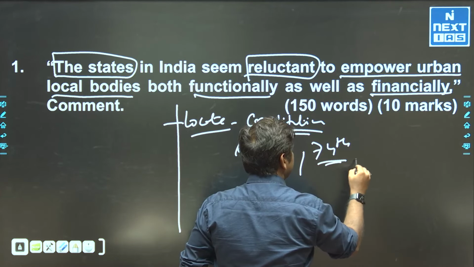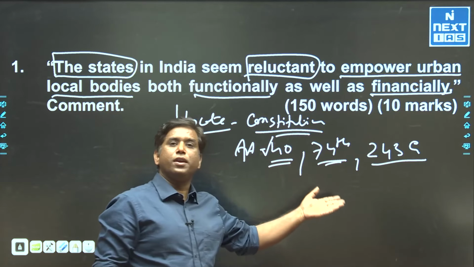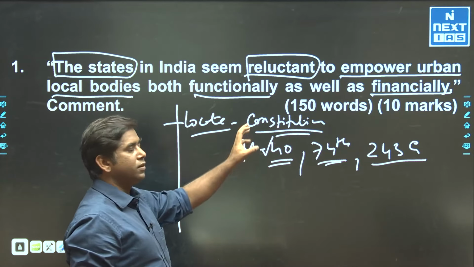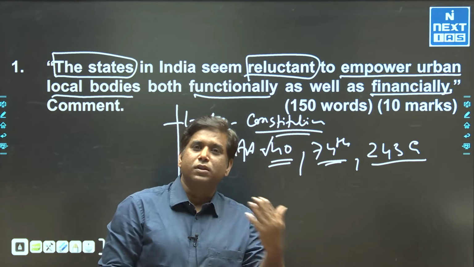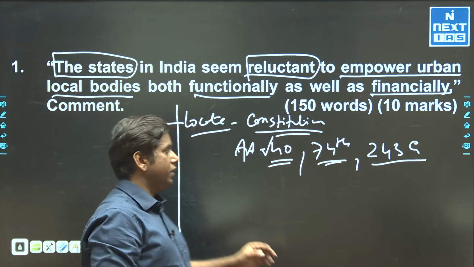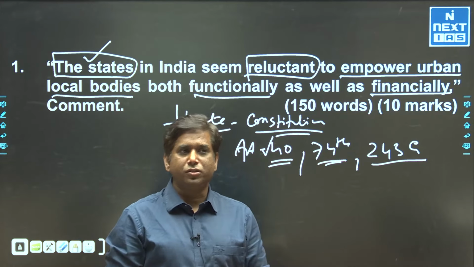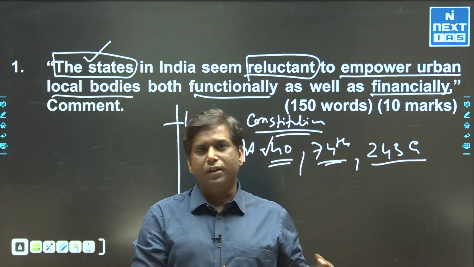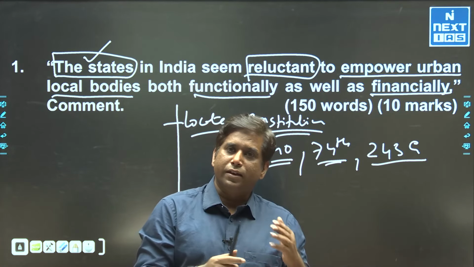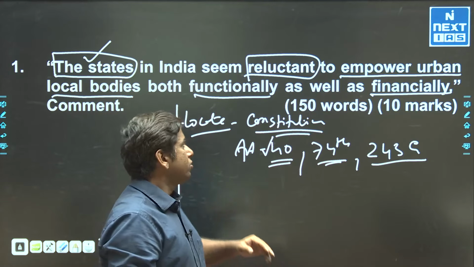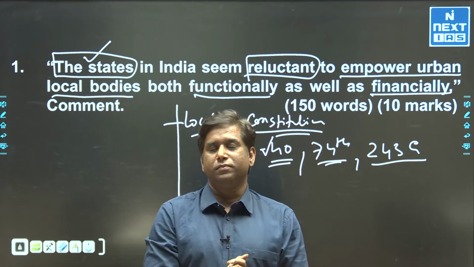74th Constitutional Amendment and Article 243G. These are the three important references to start your answer, or what you call the introduction part. Now, why the states has been mentioned: one line of reference that local bodies or local governance has been placed in the State List. So this is considered to be the primary responsibility of the state.